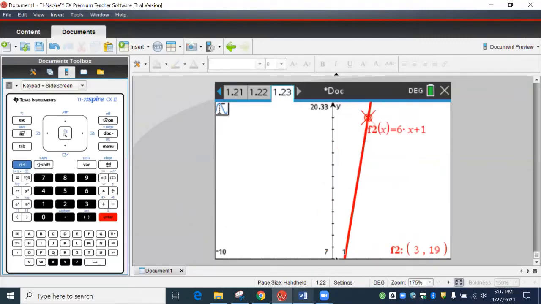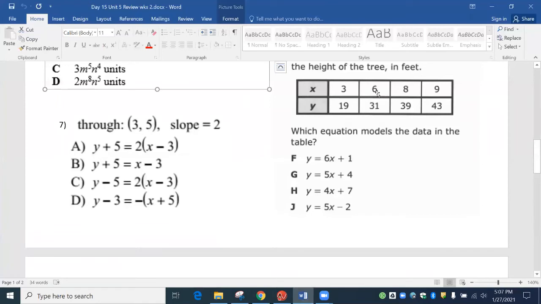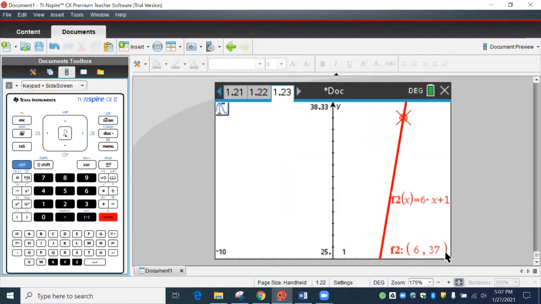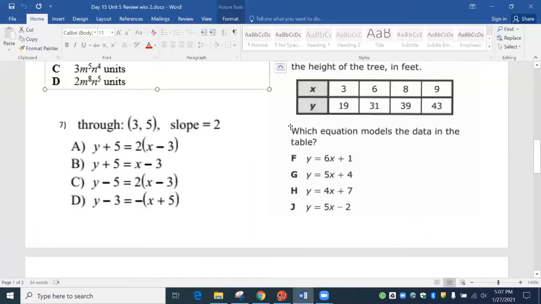A lot of kids at this point are choosing this as their answer, but you need to check this. So we're typing in 6 and see if we get 31, and we did not. So that's why we do that right there. They tricked us. All right, so the answer is not F.